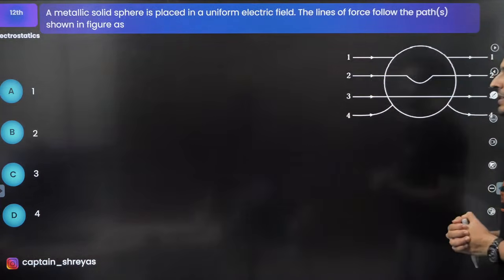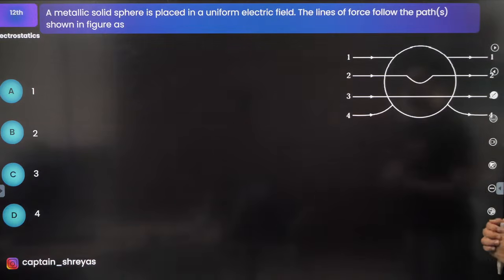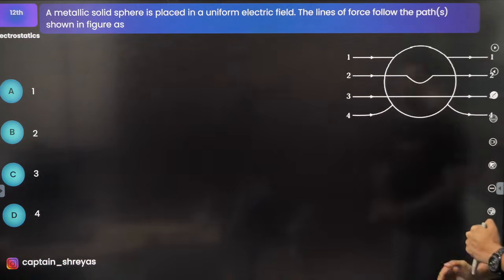A metallic solid sphere is placed in a uniform electric field. The lines of force follow the paths. Which one?